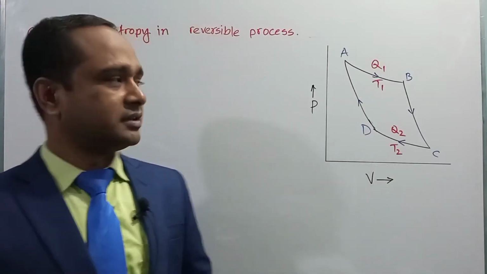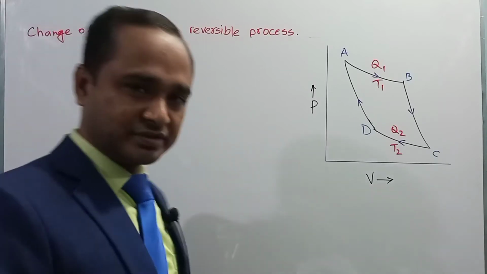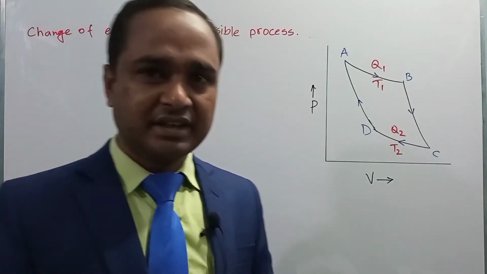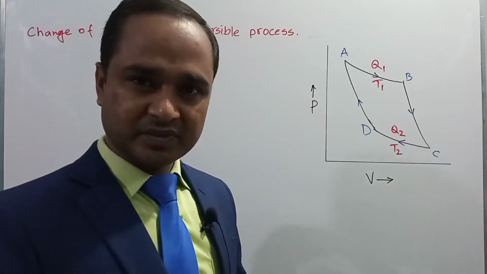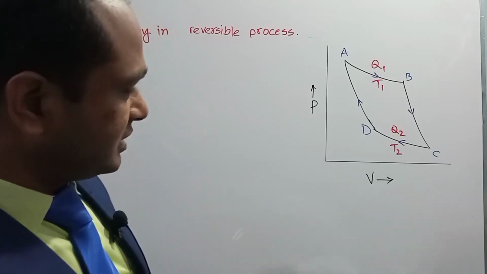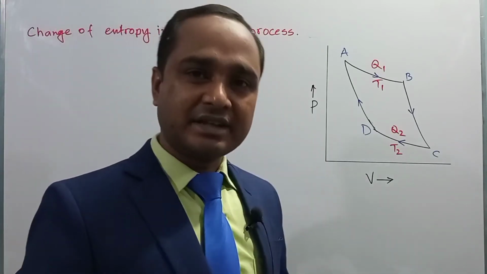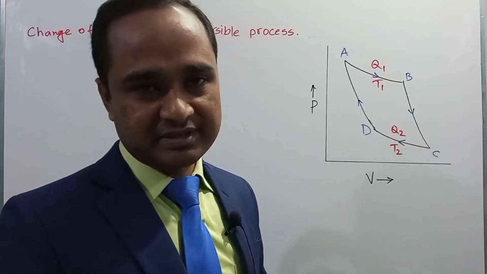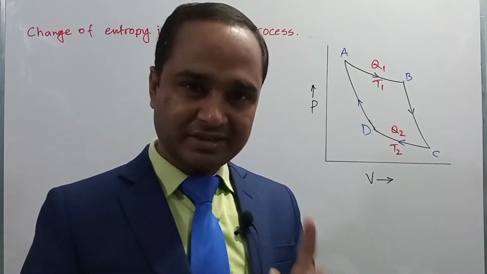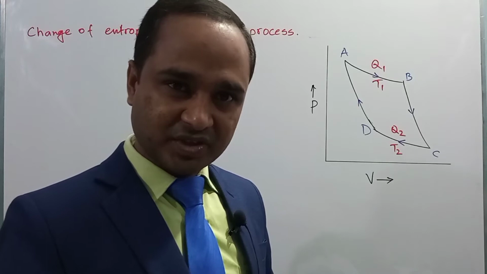Dear student, now we will see the change of entropy in a reversible process. You know, the best example of a reversible process is the Carnot cycle. Here we show graphically a Carnot cycle. In the Carnot cycle, there are two expansions: one is isothermal expansion and the second is adiabatic expansion. And there are two compressions: one is isothermal compression and another is adiabatic compression.